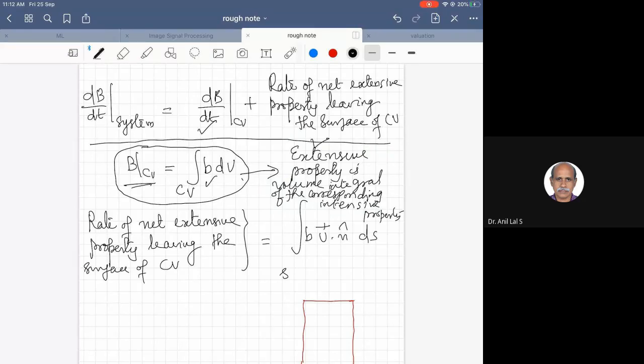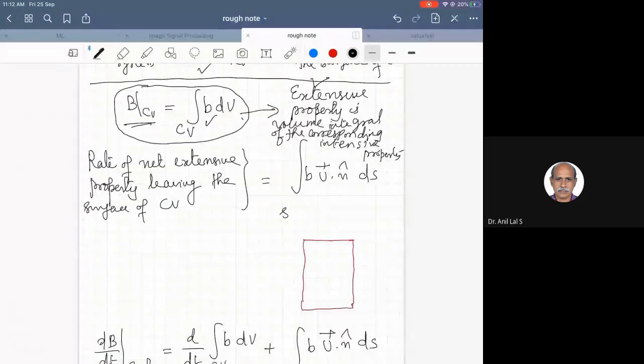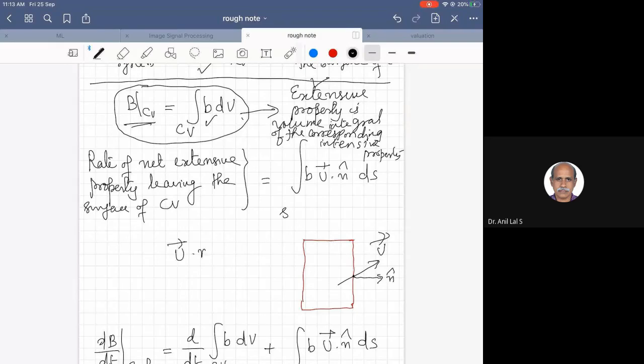Now the rate of net extensive property leaving the control volume surface. The same control volume is drawn here. So what is the net extensive property leaving the control volume? Extensive property is moving out of the control volume because of the normal component of velocity. There is a velocity at any point on the boundary. This normal component of velocity, denoted by u dot n, causes the extensive property to be taken out of the control volume.